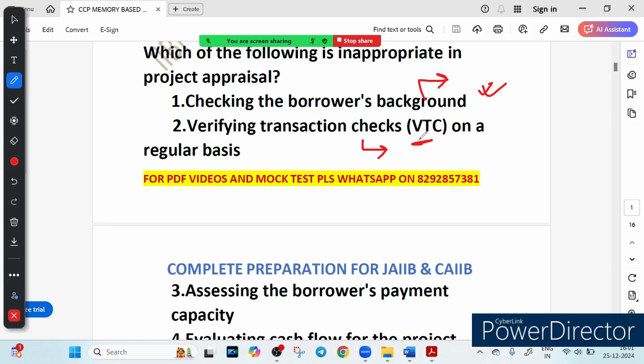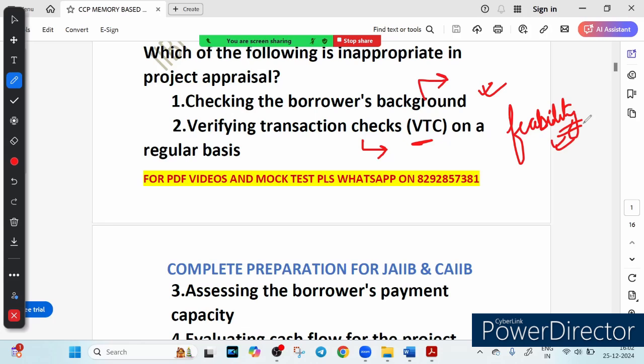While monitoring transaction is essential during project implementation, it is not part of the initial appraisal process. The focus of the appraisal is on feasibility, not day-to-day transaction. This is the main focus. Think of this as trying to monitor a project's daily cash flow even before deciding to fund it. It does not make sense, right?